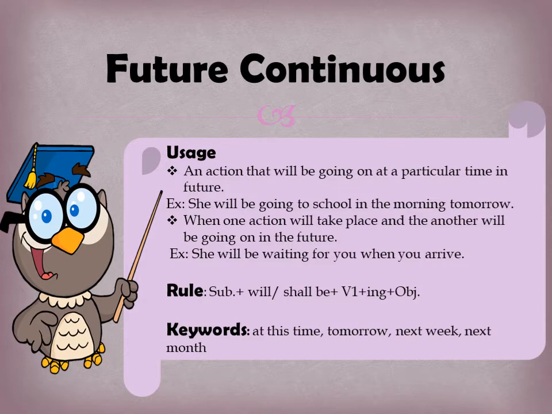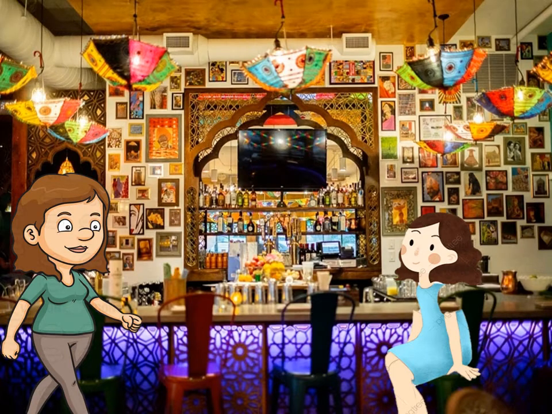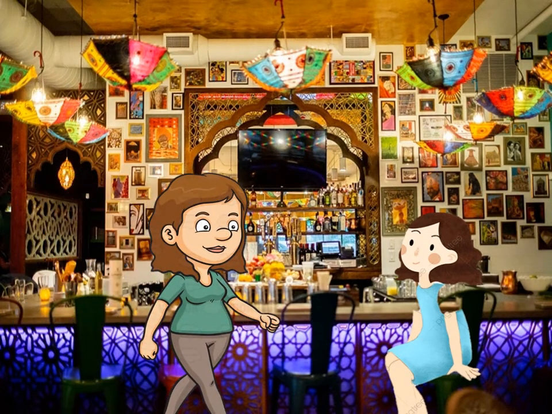Now let us move to the visuals. She will be waiting for you when you arrive. So as you can see, two actions will be taking place at the same time in the future. So this is future continuous tense. She will be waiting for you when you arrive.